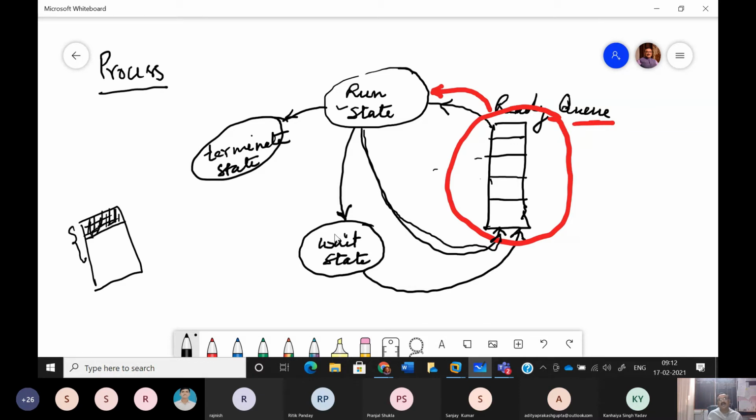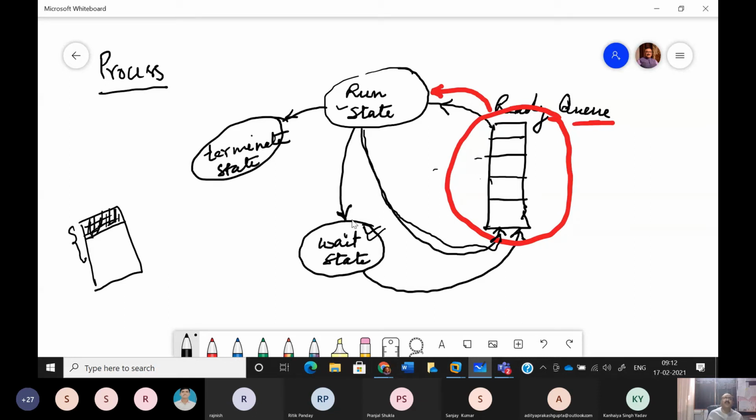And at any time the hard disk may be used by only one process to take its data. So when this process moves to the hard disk to take the data, there may be other processes already requiring the services of the hard disk. So they are also forming a queue for the services of the hard disk. They are forming a wait queue.